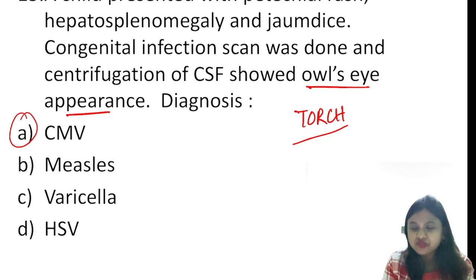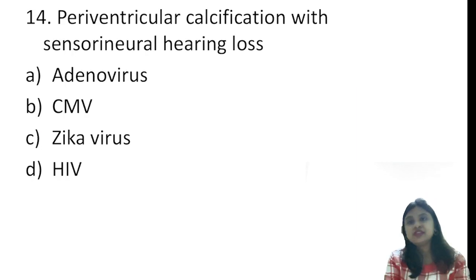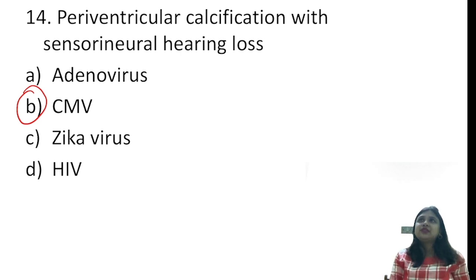Now the second question from CMV which we had in this year's NEET 2023: periventricular calcification with sensorineural hearing loss. Again, two very important keywords, SNHL and periventricular calcification. Again, it is nothing but CMV. Because you know what happens in hearing loss, let me tell you that mainly we have genetic cause and non-genetic cause.